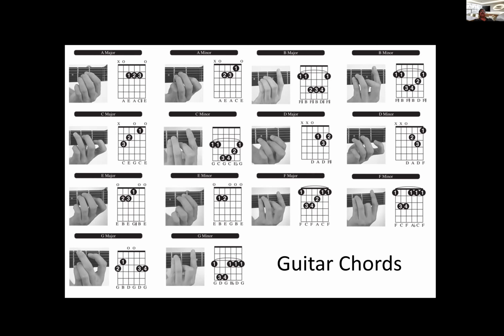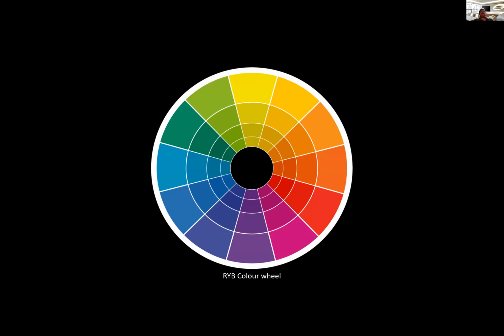They called three colors primary: red, yellow, and blue. And they tried to mix them with each other to create what are called color wheels. Now this is the RYB color wheel that you're seeing on the screen. It uses red, yellow, and blue to make all the colors. This is what painters usually use.